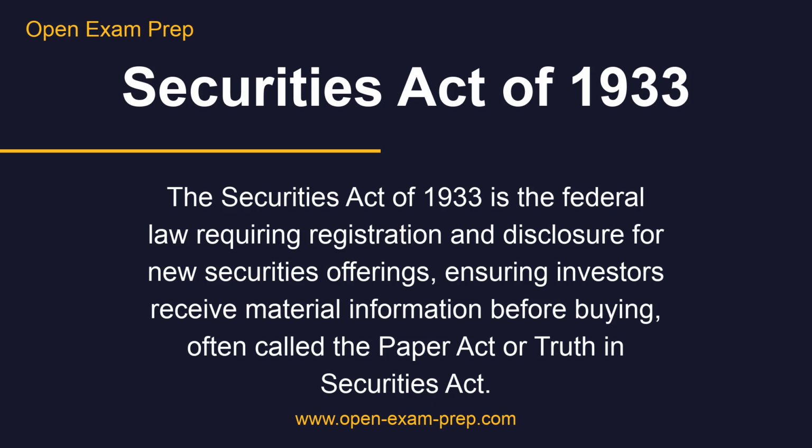The prospectus. Element, description. Business description: what the company does. Financial statements: audited financials. Risk factors: material risks to investors. Use of proceeds: how money will be used. Management: officers and directors. Exempt securities. Type, reason. Government securities: Treasury, agency, municipal. Bank securities: